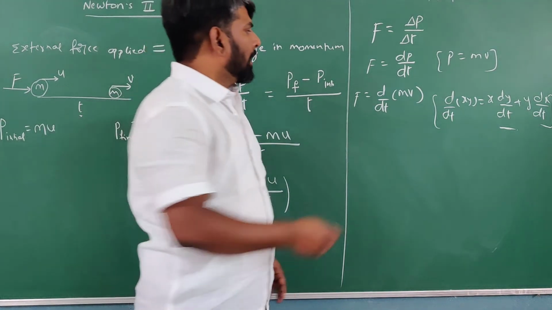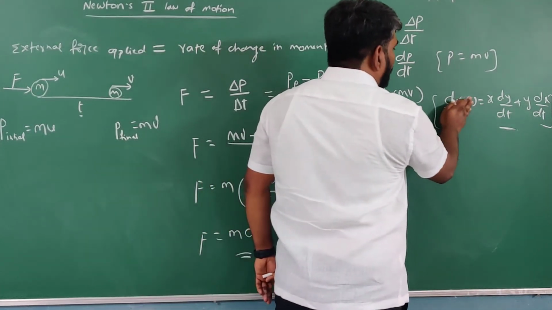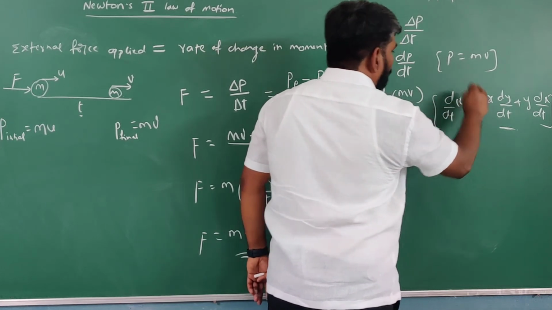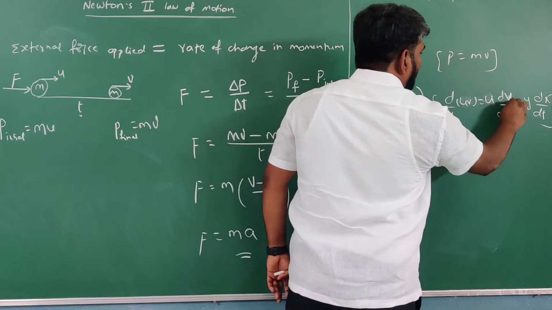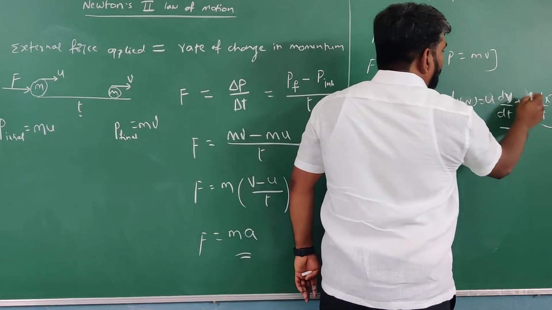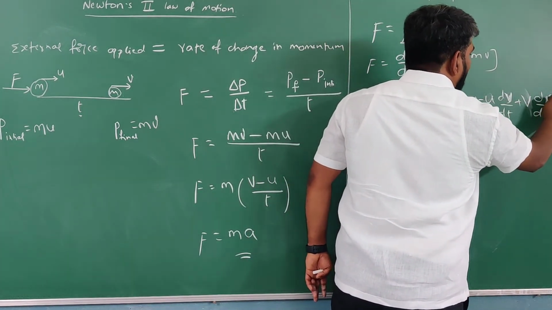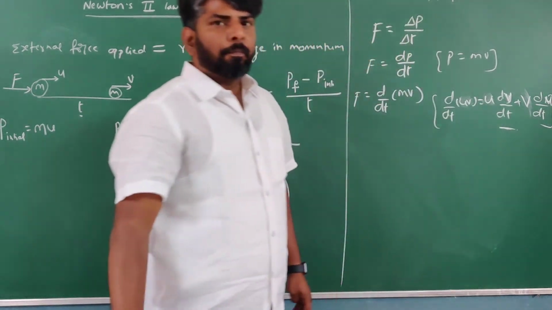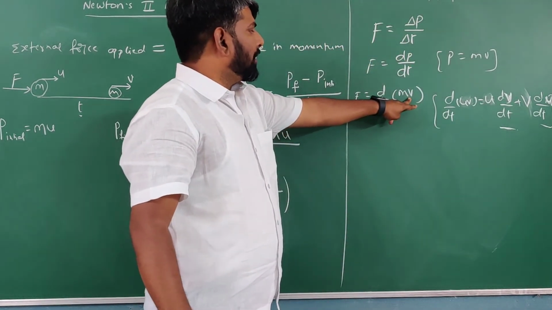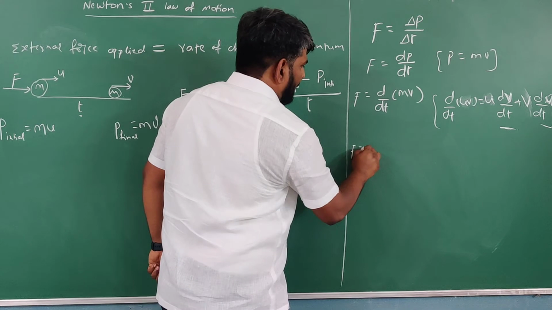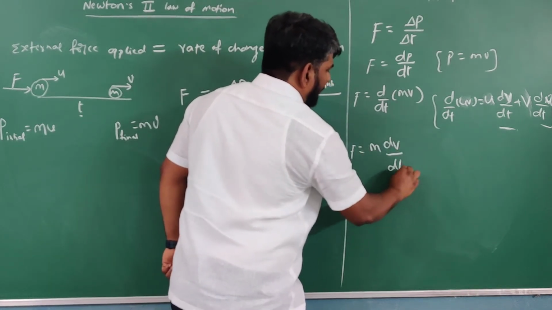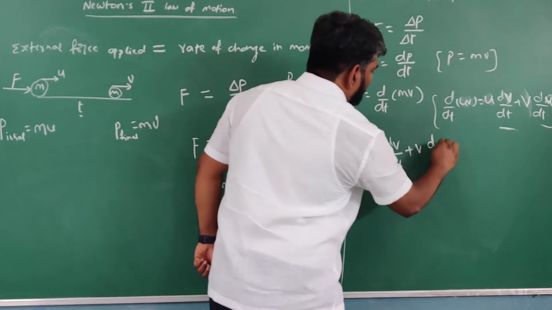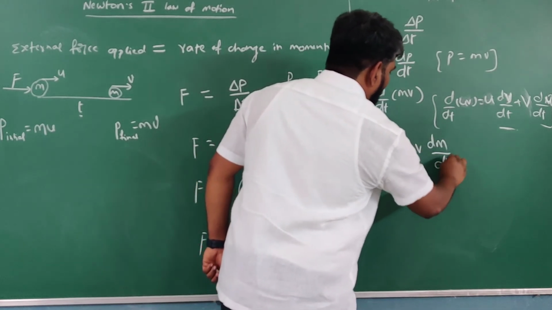Or simply d by dt of uv, we can write as u into dv by dt plus v into du by dt. Equation available, na? In the same way here, d by dt of mv, we can write as m into dv by dt plus v into dm by dt.